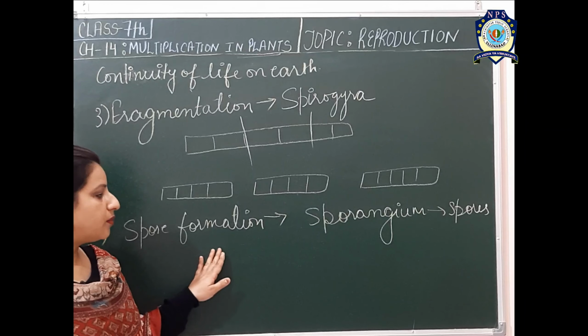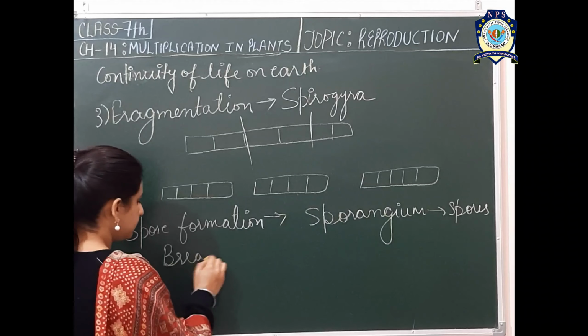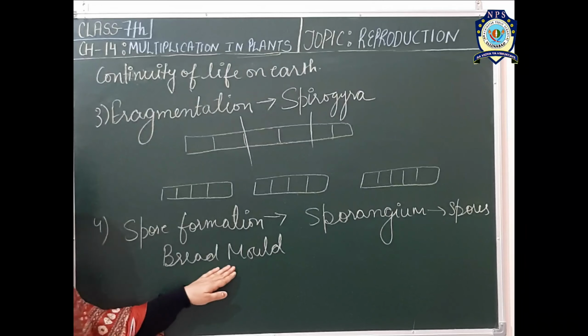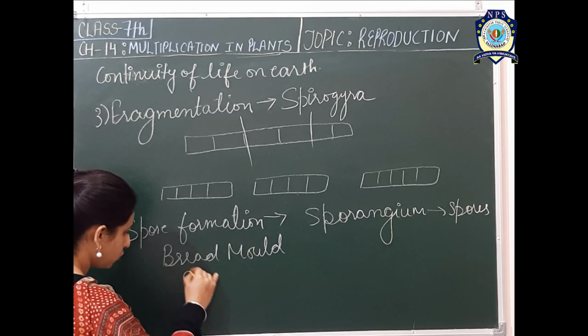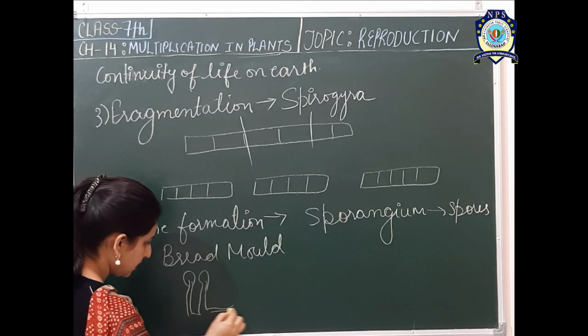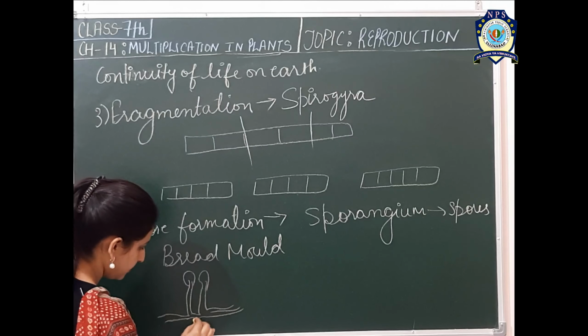If I talk about the example, then Rhizopus, which is called bread mold, is a very good example. If you see this mold, it has a colony of small structures, these swollen structures, and these are connected with each other with the help of rhizoids.